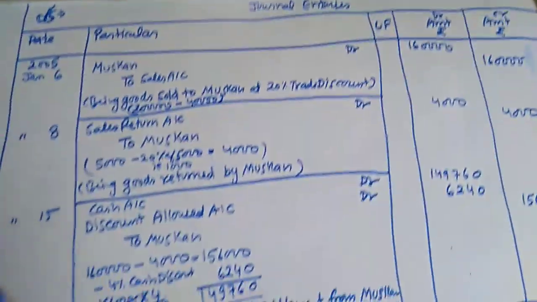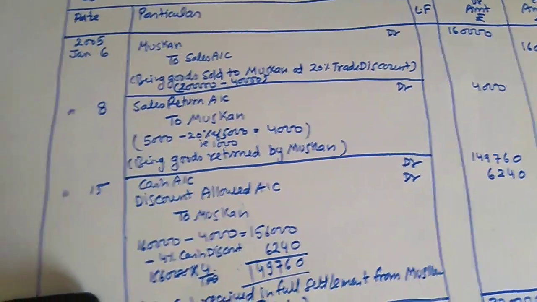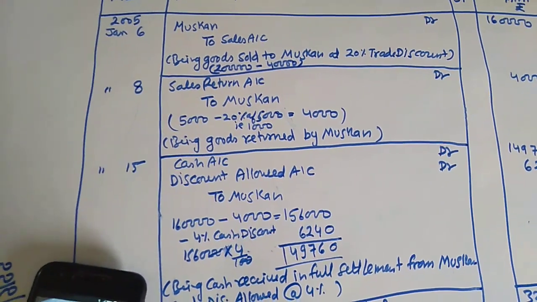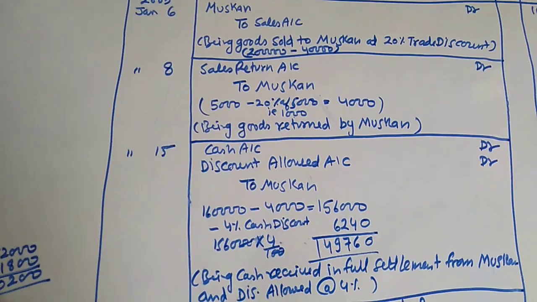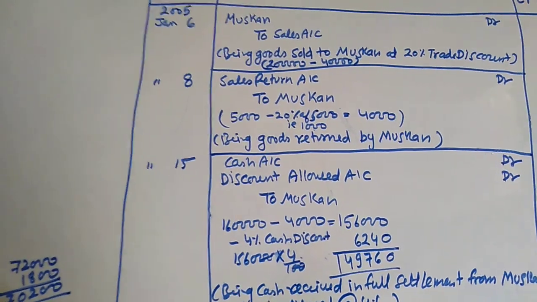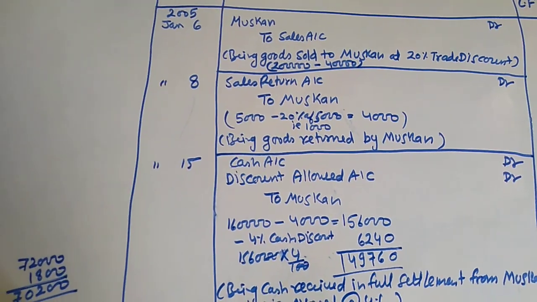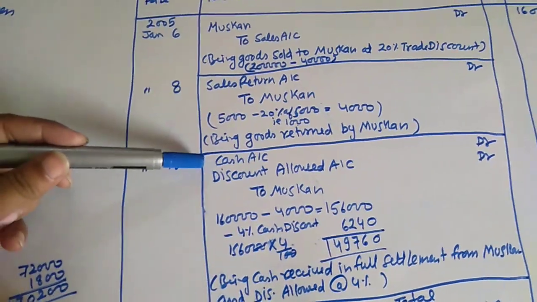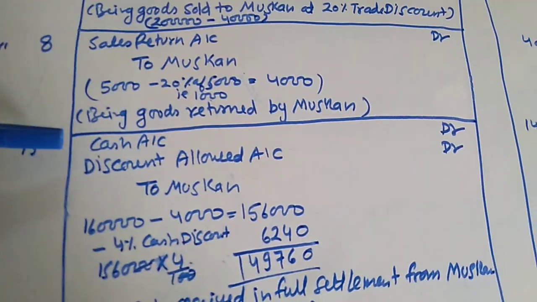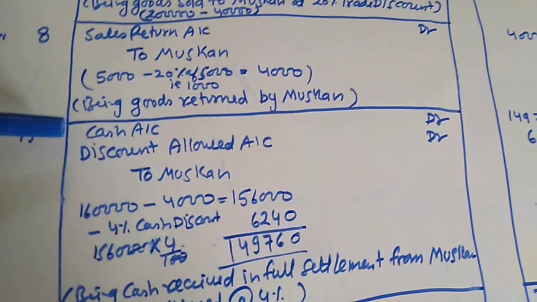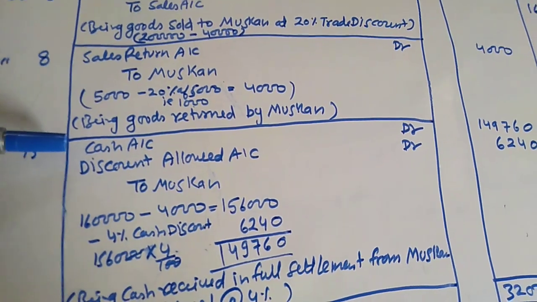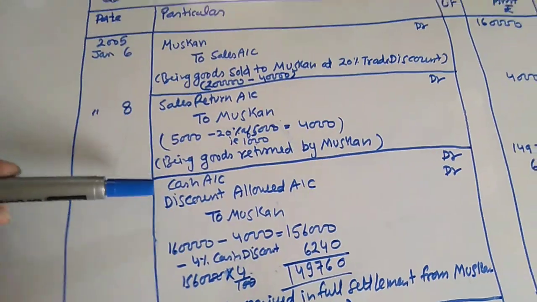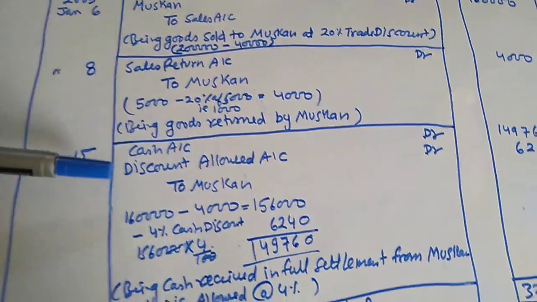Okay. In the third transaction, which was on January 15, received from Muskan the full payment under a cash discount of 4%. Then we are receiving the cash. Cash account debit. Cash is a real account and it is also an asset. And the asset is increasing. That's why we are debiting the cash account. Discount allowed.